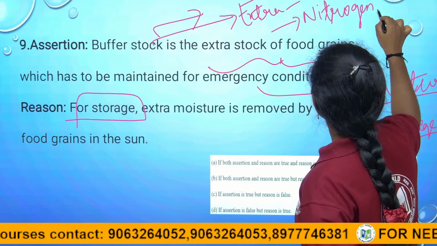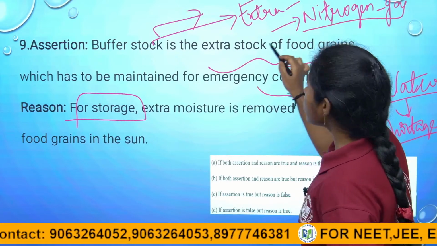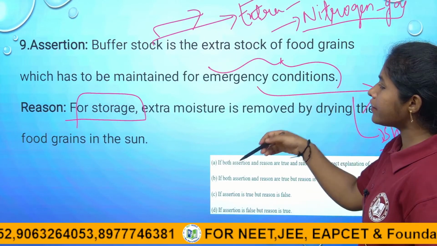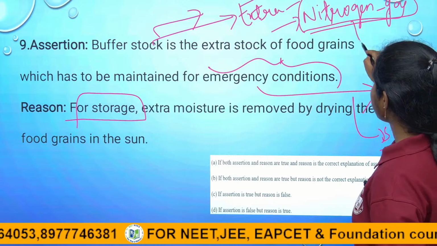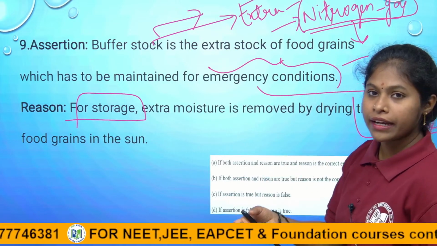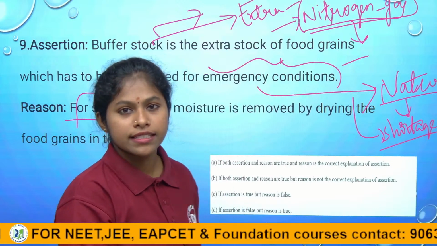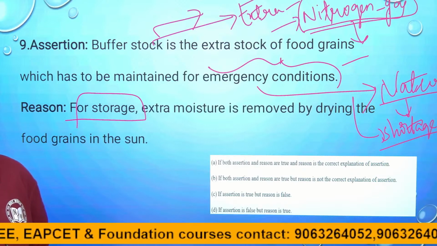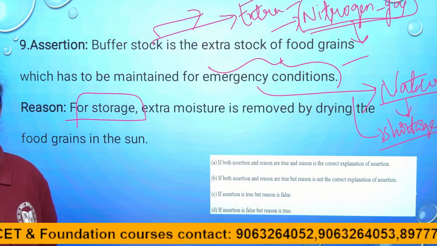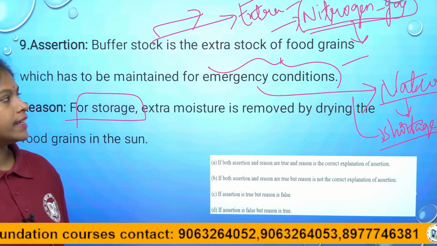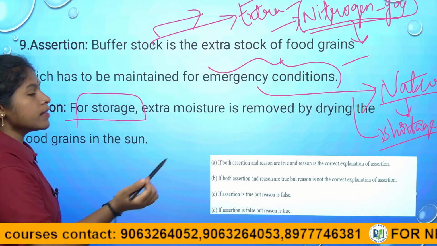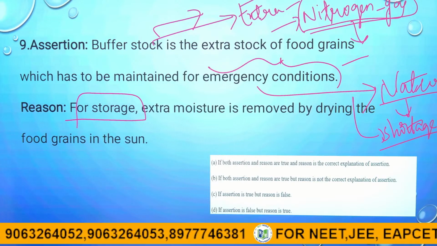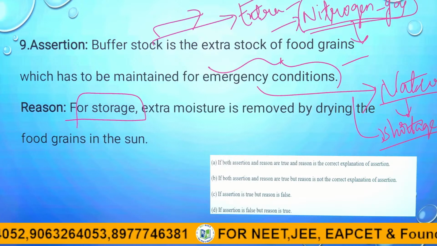Okay children, they have to give the proper reason, because to maintain the buffer stock, the right reason is nitrogen gas. Why? Because when nitrogen gas is sprayed in the buffer stock, it eliminates the air and oxygen, thereby it prevents the moisture content and reduces insects. That all should be maintained. By spraying nitrogen gas, the activity of microorganisms will be reduced and they will not attack the stock of grains.